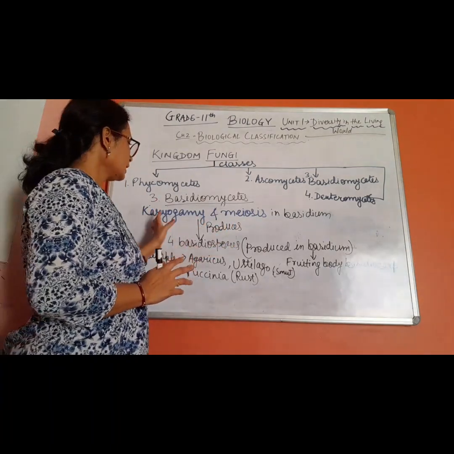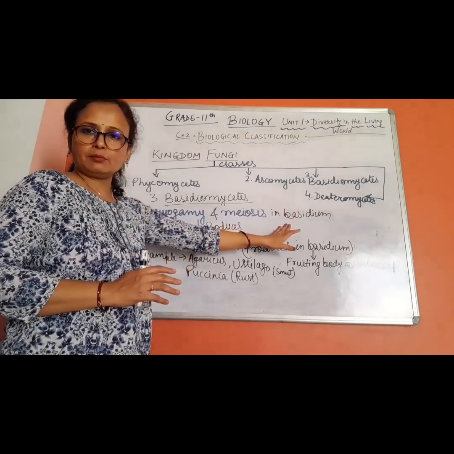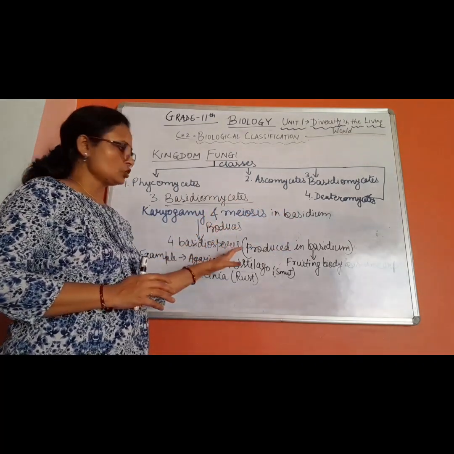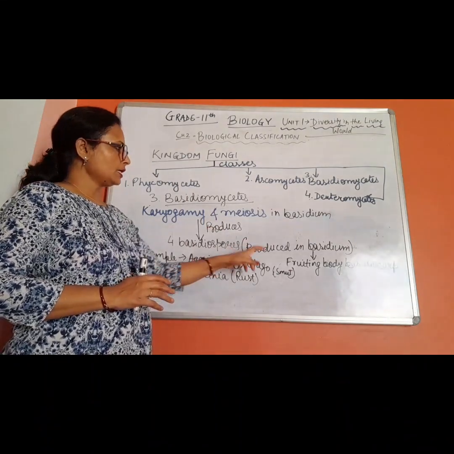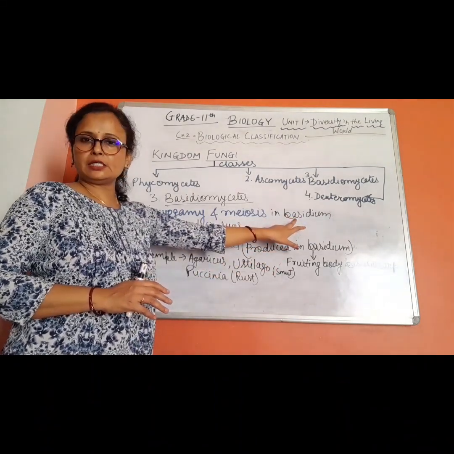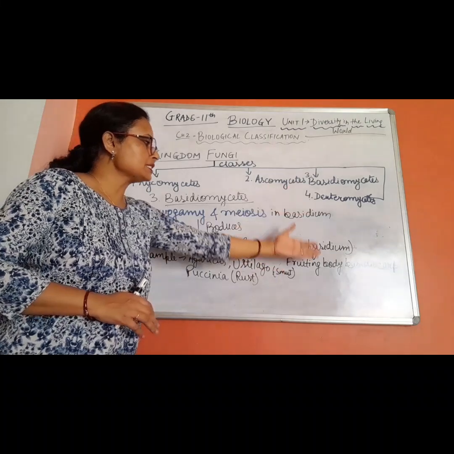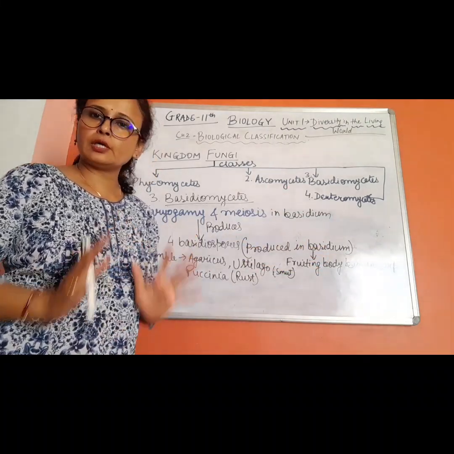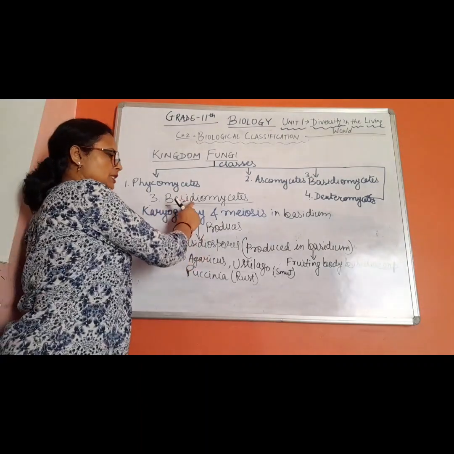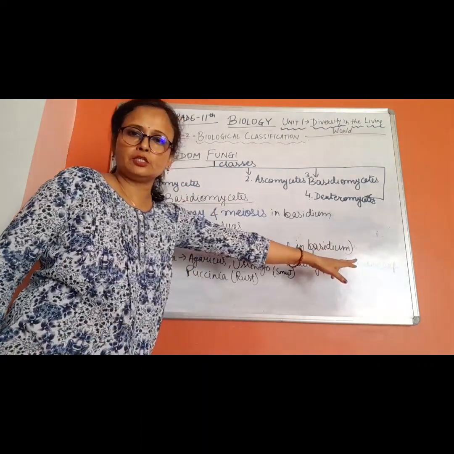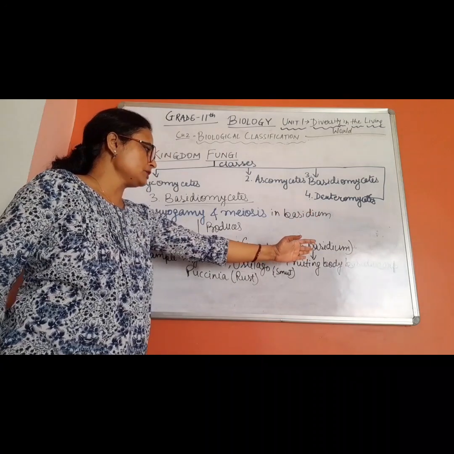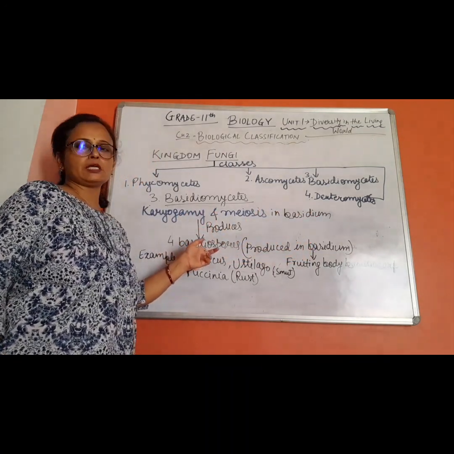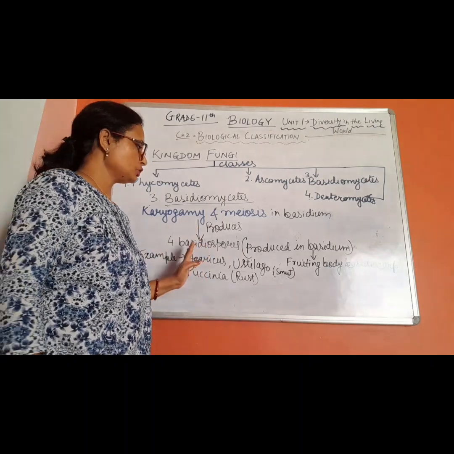Okay, this karyogamy and meiosis take place in the basidium, and after the meiosis 4 basidiospores are produced in the basidium itself, and that basidium is produced in the fruiting body called basidiocarp. So in the Basidiomycetes, the fruiting body is basidiocarp, in which the basidium is there, and in the basidium after meiosis 4 basidiospores are produced.